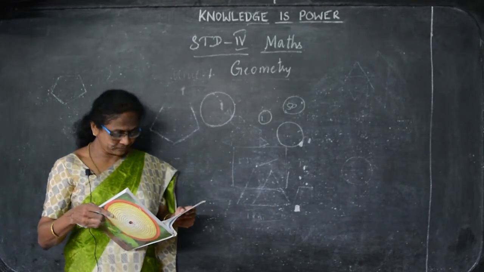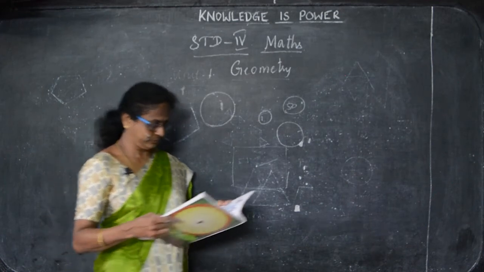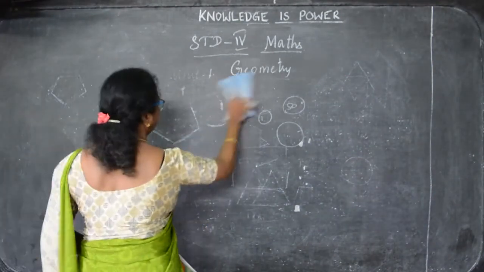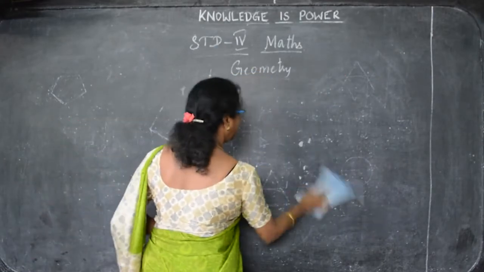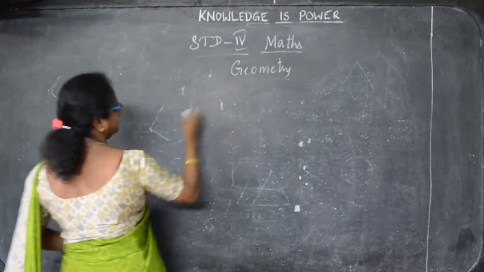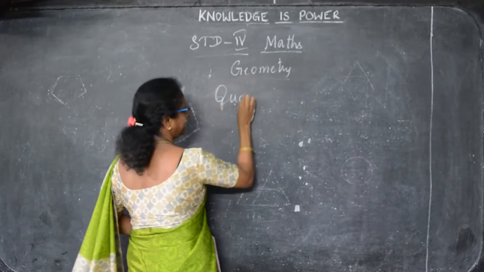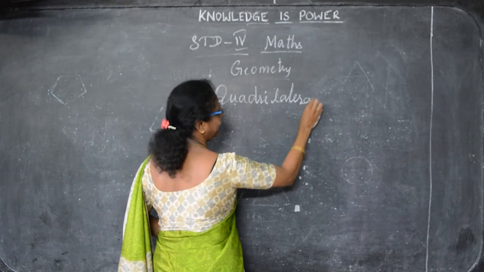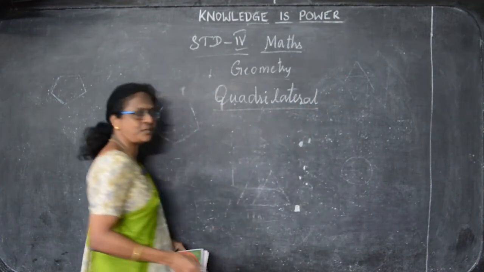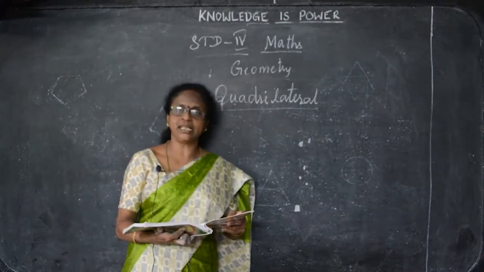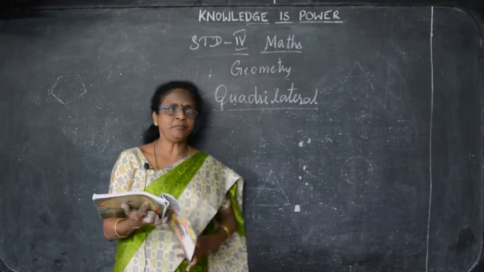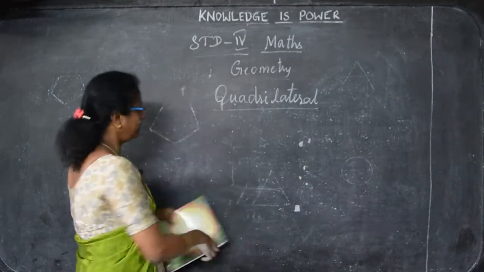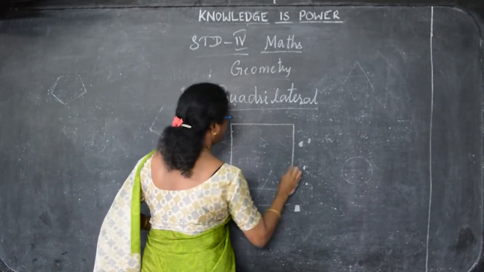Now we are going to draw a quadrilateral. Quadrilateral. Note down the spelling, quadrilateral. So already we have seen the shape square, circle, triangle and rectangle. In this, what we are going to see now is quadrilateral. Quadrilateral is, this is the square only.